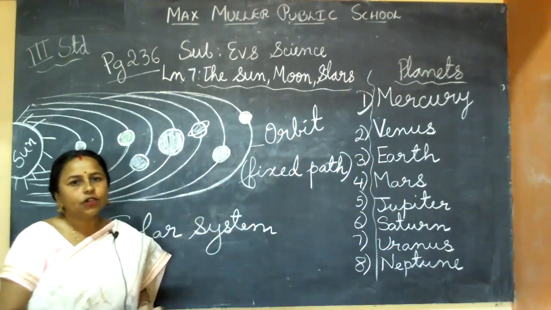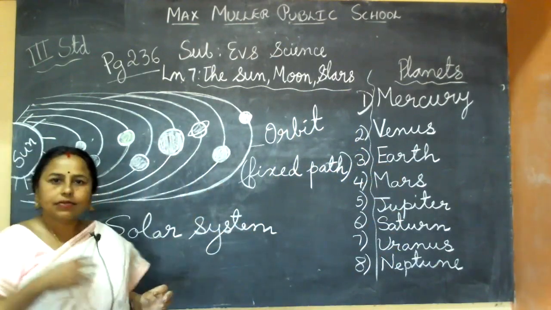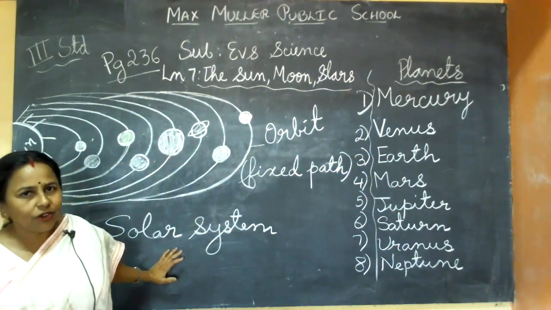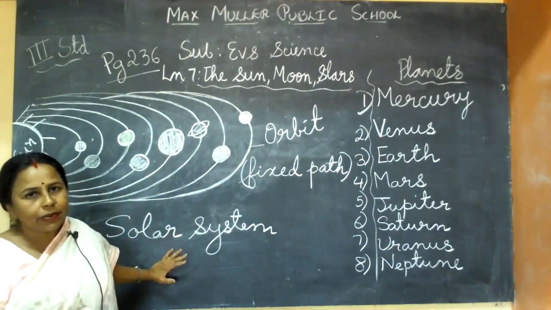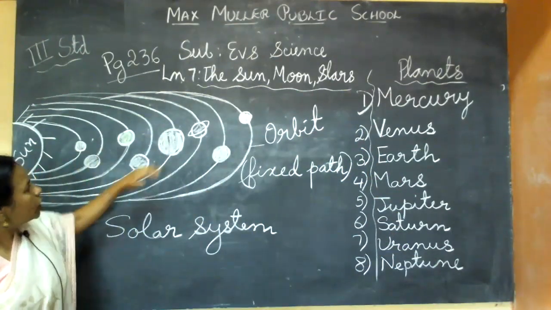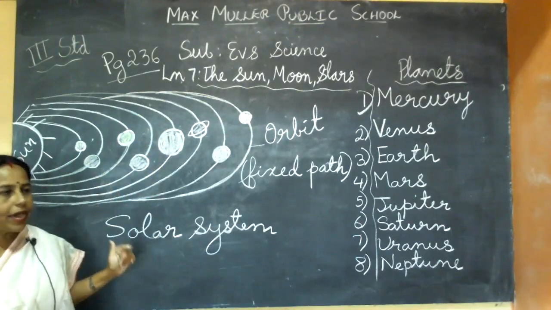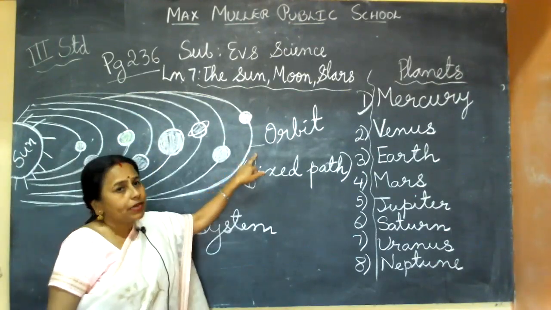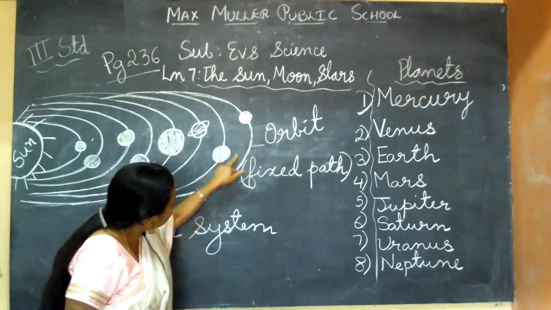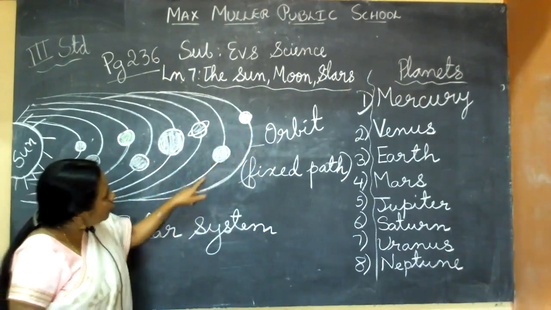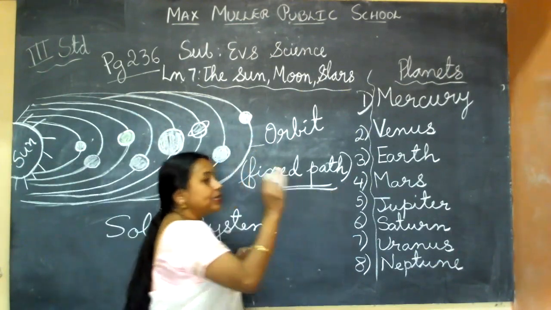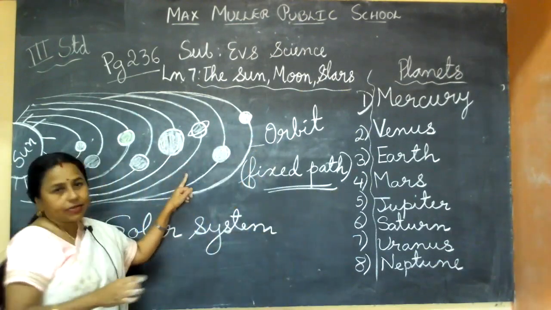Plus so many other things are also there, moving around the sun. So together it is called the solar system. You understood what is the solar system or solar family? Solar means sun, related to the sun. So all these heavenly bodies are moving around and they follow one fixed path. Suppose this planet is there, it will follow this route only. This will follow this route. Thus they have one fixed path. They won't change their path and they won't move to another path.